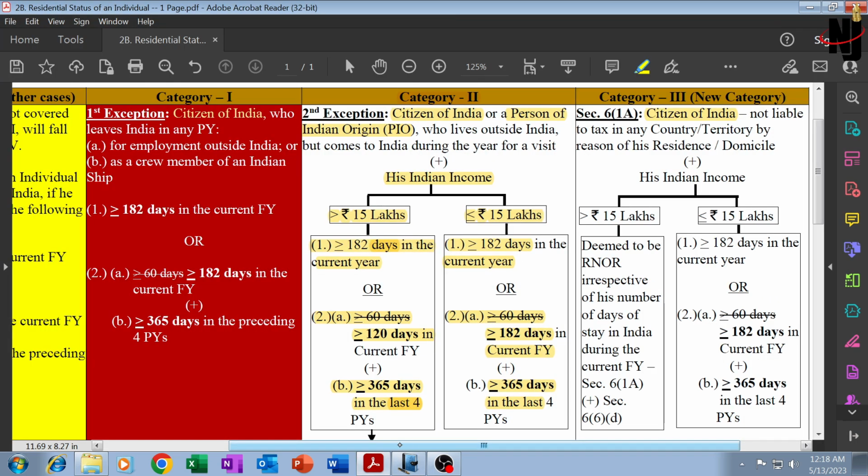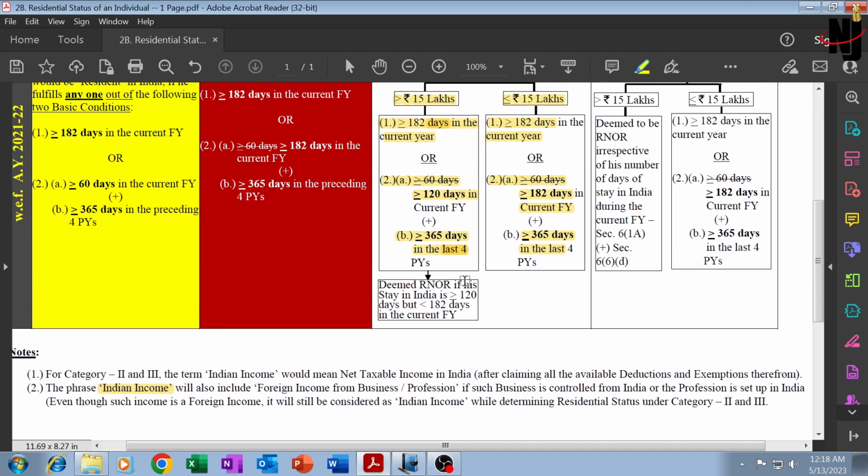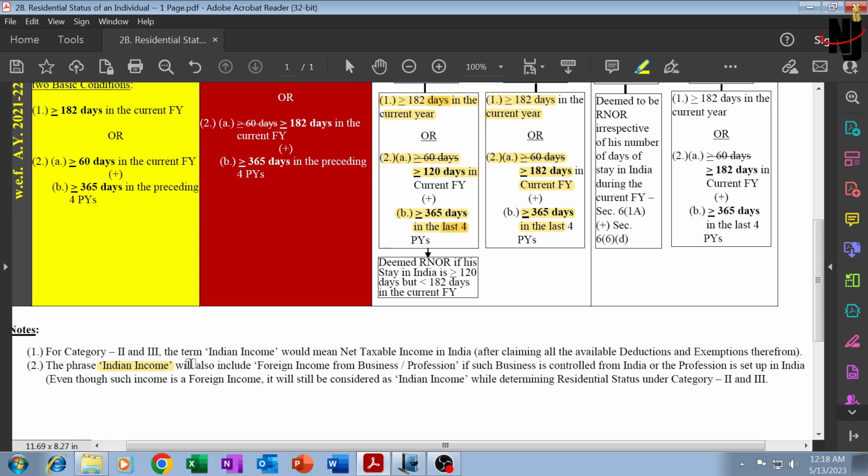So in case you recollect, we had discussed that the phrase Indian income, while computing whether Indian income is exceeding 15 lakhs or is up to 15 lakh, for this purpose Indian income will also include foreign income from business or profession.